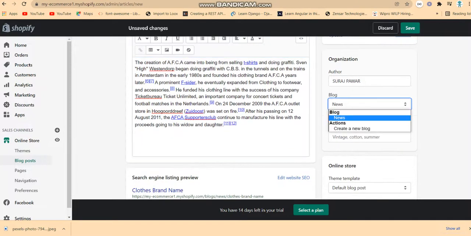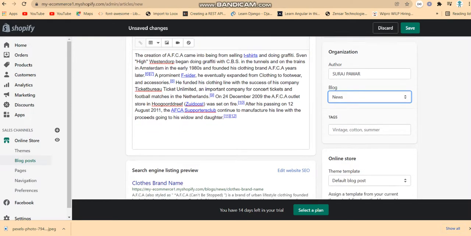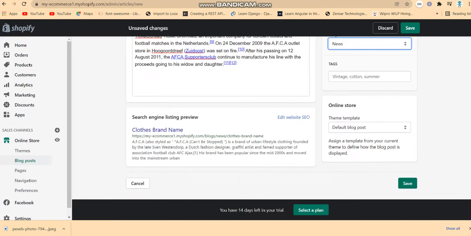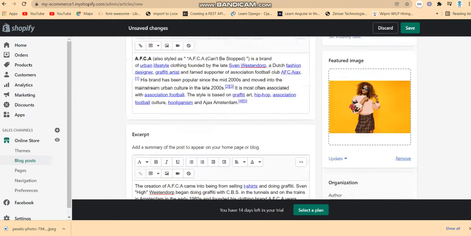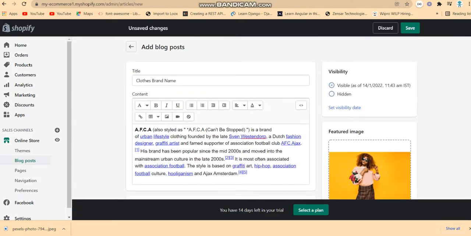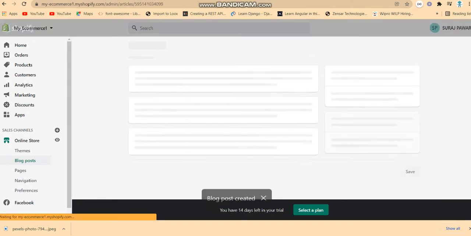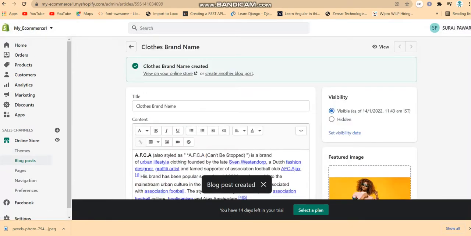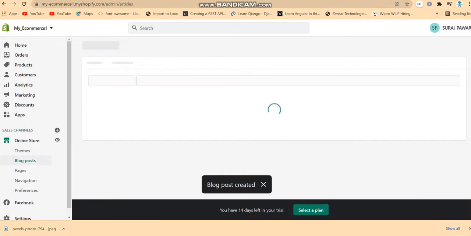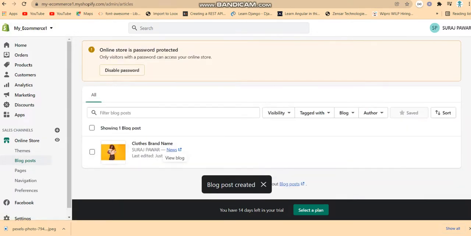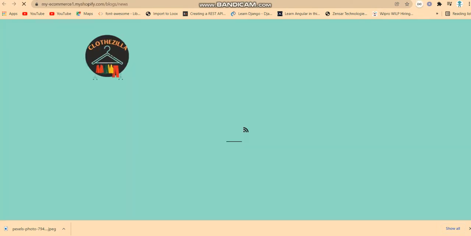So this is how we create new blogs and the new blog form. If you want to tag different things, add tags like this, and set the visibility mode to visible or hidden. I'll just make one blog, and yes, we have to save it. Then I get the view of the new blogs and forms.